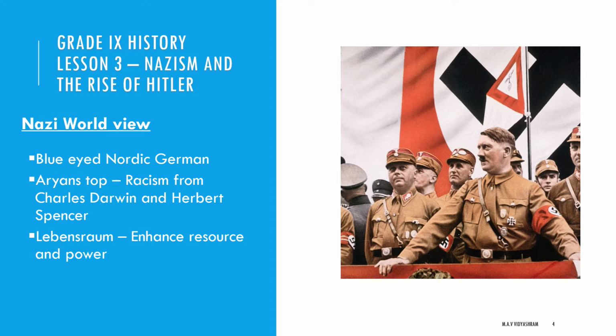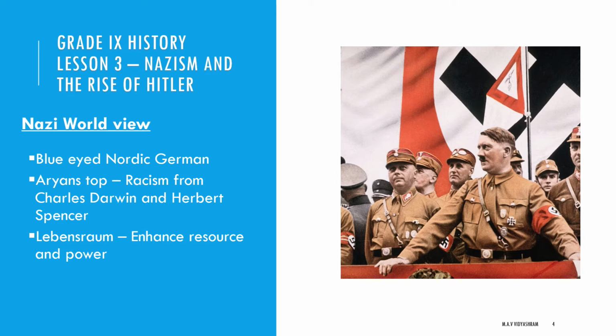According to this, there was no equality between people, but only racial hierarchy. His view is that blue eyed Nordic German Aryans were at the top, and the Jews were at the lowest rank. They came to be regarded as anti-race or the arch enemies of the Aryans. All the colored people were placed in between depending upon their external features.